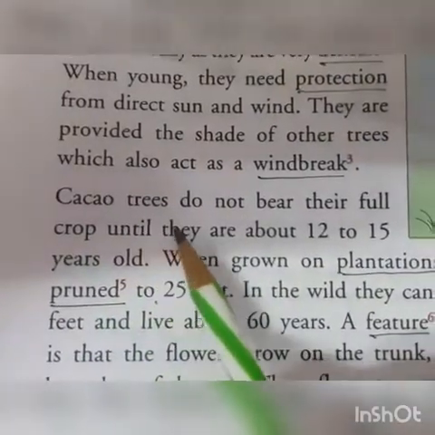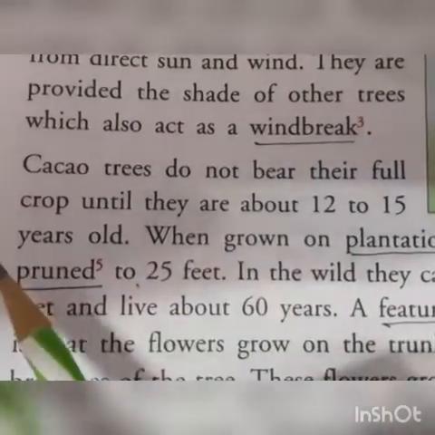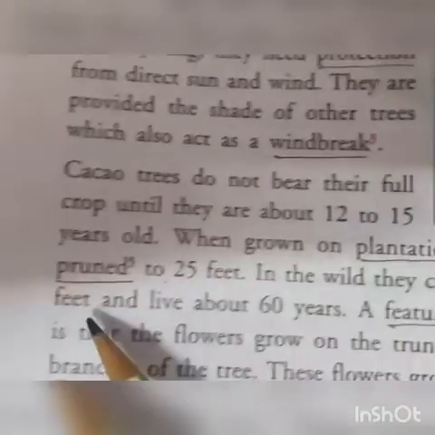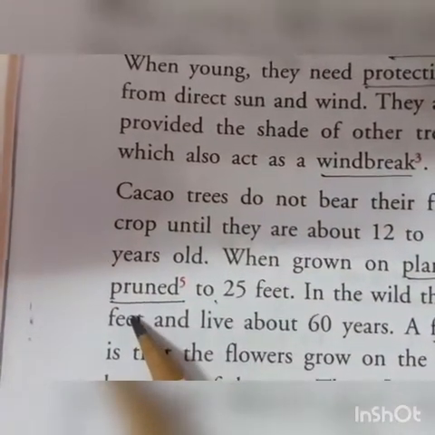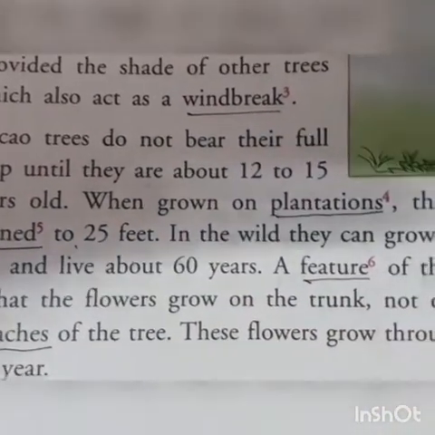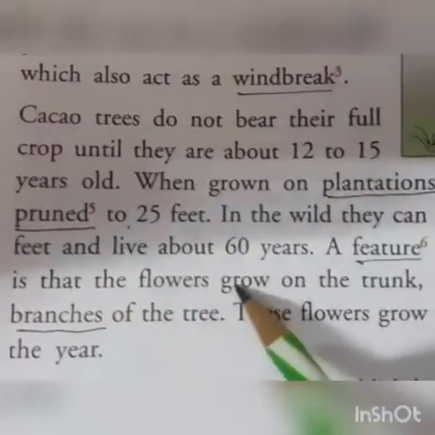Cacao trees do not bear their full crop until they are about 12 to 15 years old. When grown on plantations, they are pruned to 25 feet. In the wild, they can grow up to 50 feet and live for about 60 years.